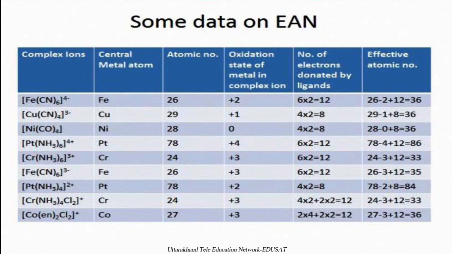Here there are certain examples from which we can say that in maximum cases the effective atomic number may reach its next inert gas atomic number, so that the molecule or the complex can attain stability like that of an inert gas.